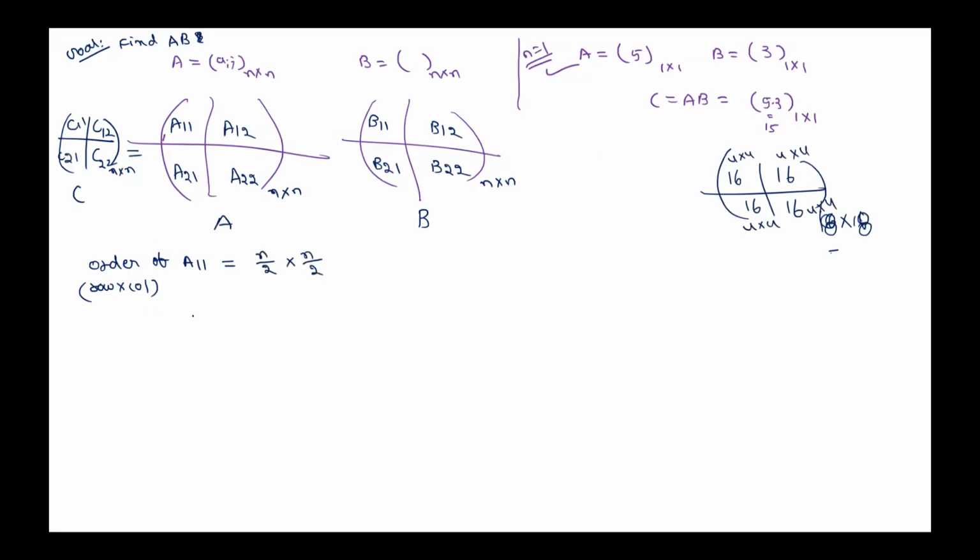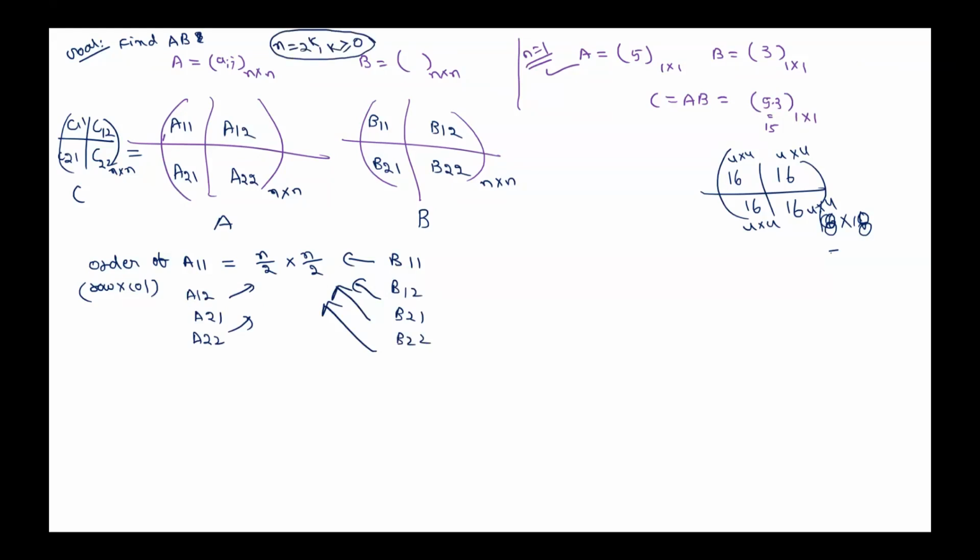So the order of A11 is n by 2, n by 2. Similarly, what is the order of A12, which is also the same? A21 is also the same. A22 is also the same. What about B11, B12? Also the same. Here I assume that n is of the form 2 power k, k greater than or equal to 0, for ease of analysis. Is that correct?